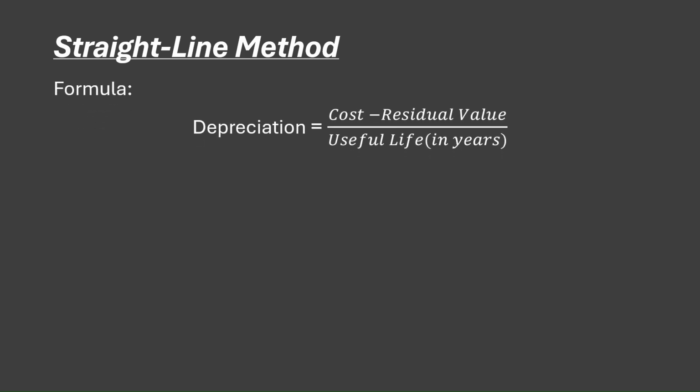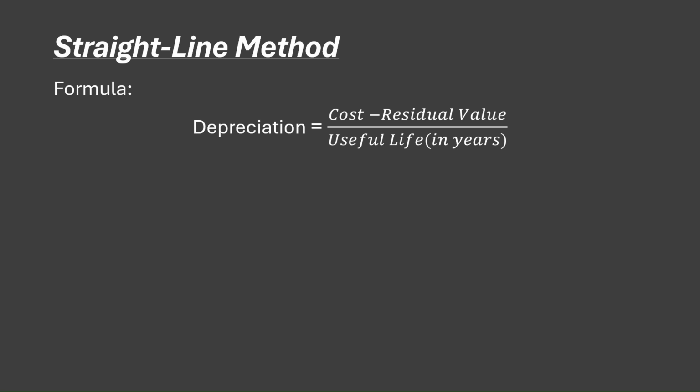The first one that we'll be looking at is the straight line method. With the straight line method, what happens is that your car or your asset is just going to decrease each and every year by the same amount. So meaning that if the depreciation for the first year was 15,000, it's going to be 15,000 for the second year, third year, fourth year, up until its value gets to a certain amount.